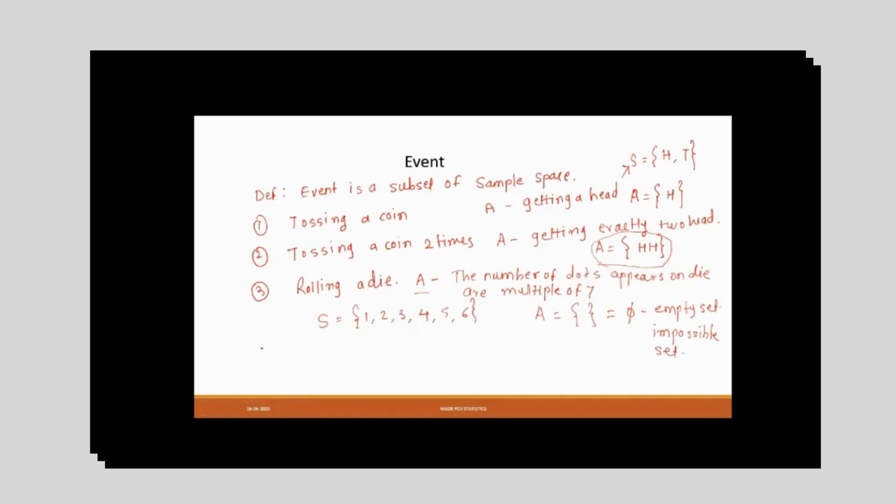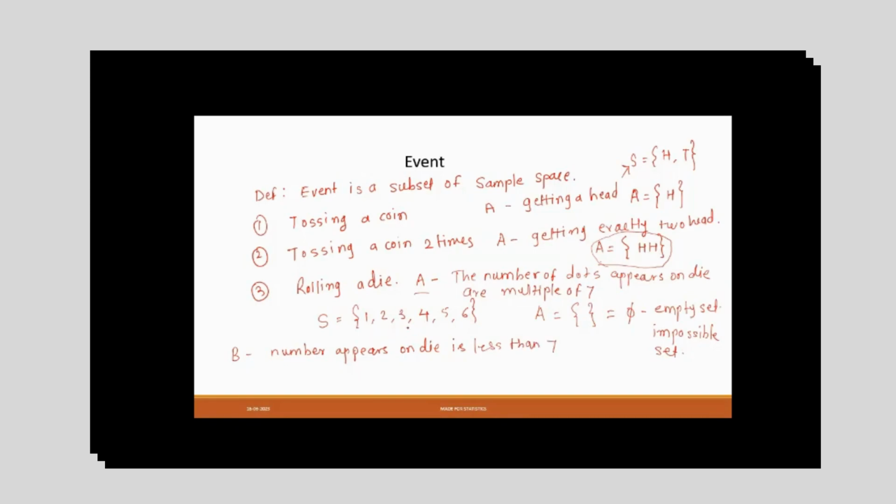Also, suppose I define my event B as the number that appears on the die is less than 7.